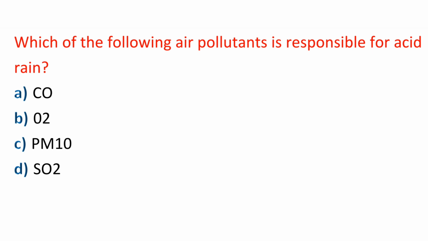Question: which of the following air pollutants is responsible for acid rain? A. Carbon monoxide, CO. B. Oxygen, O2. C. Particulate matter 10. D. Sulfur dioxide. Answer: D. Sulfur dioxide.